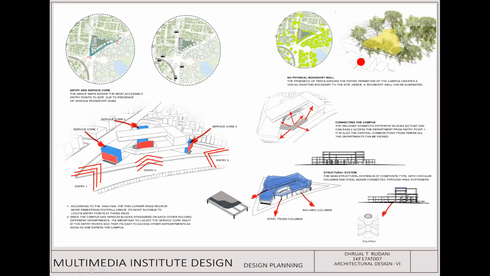Coming to the boundary wall, there is no physical boundary wall that we can see, because if you see the site plan, the entire site is already surrounded by trees, which are inside and outside on the opposite roads and Lalbagh as well. So there is already an existing visual boundary, which is more visual in nature, and that's why there was no need for a boundary wall.